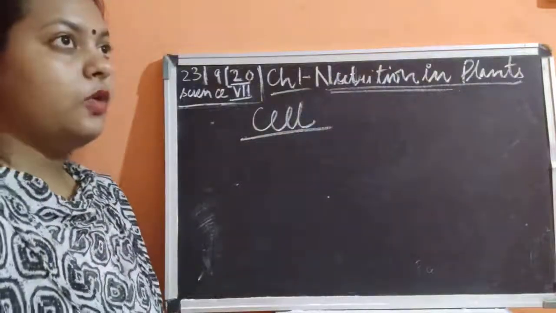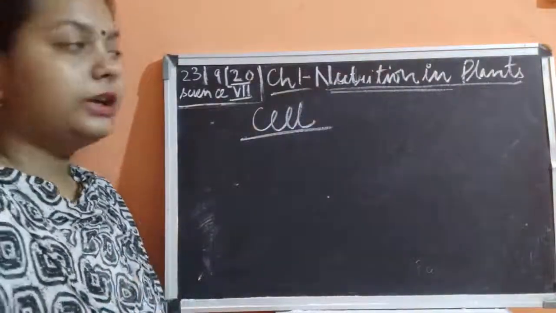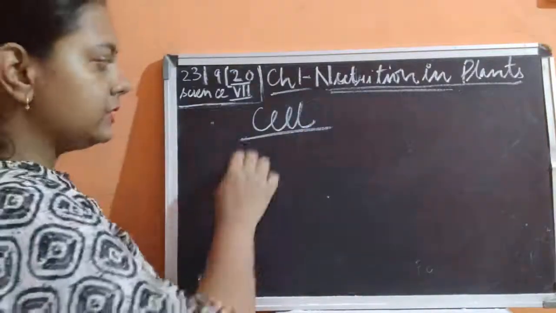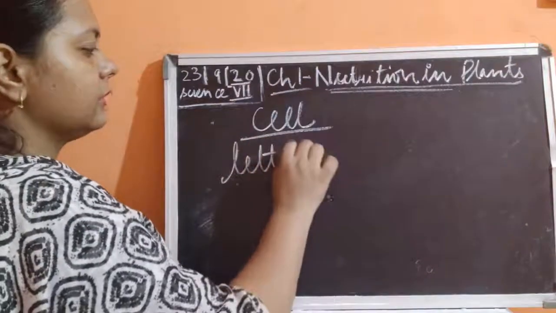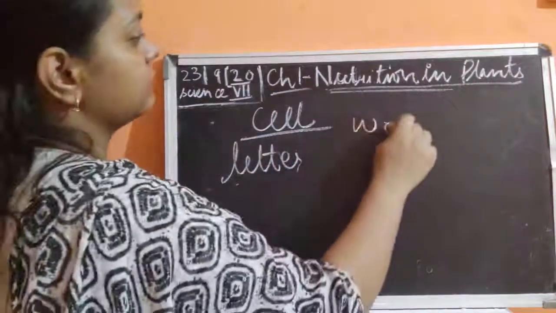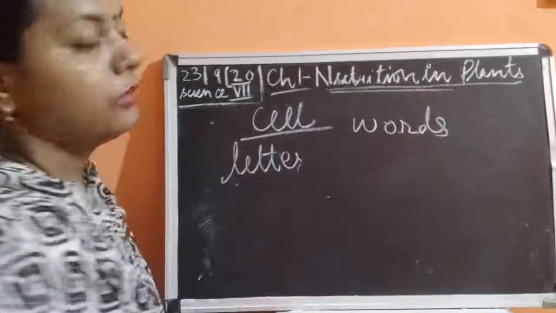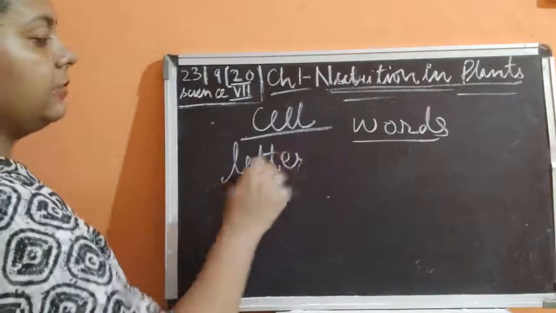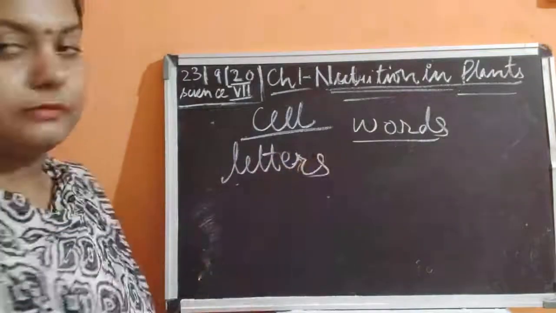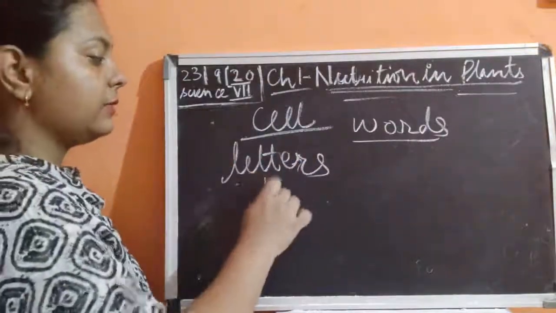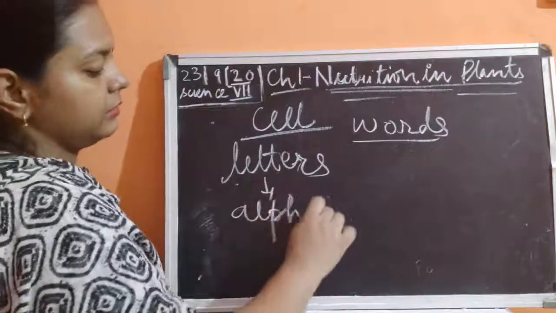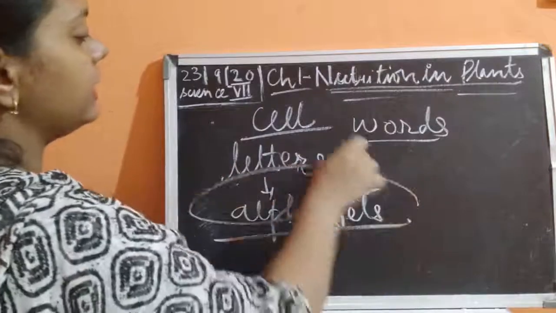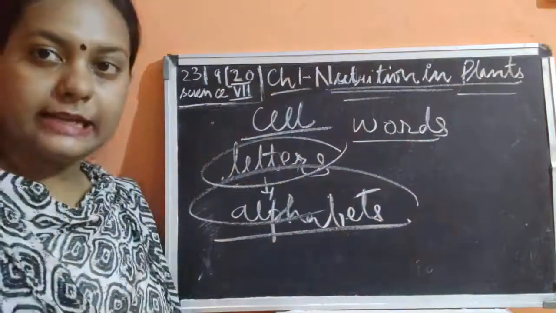Now, if I ask what is the basic unit by which this heading is being made up of, you will say letters. First, you will say words. Okay, words. Now, how are these words being made? These words are being made with the help of the letters. So, letters are because of alphabets. Okay, so these alphabets or letters are the basic unit of any sentence.